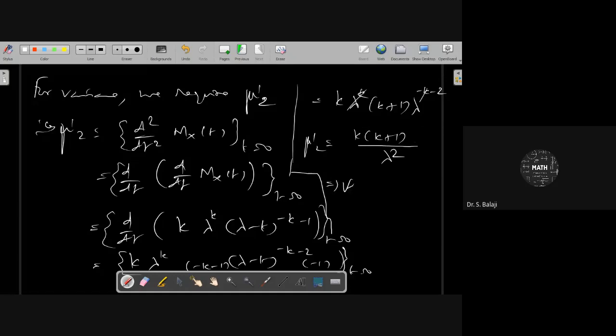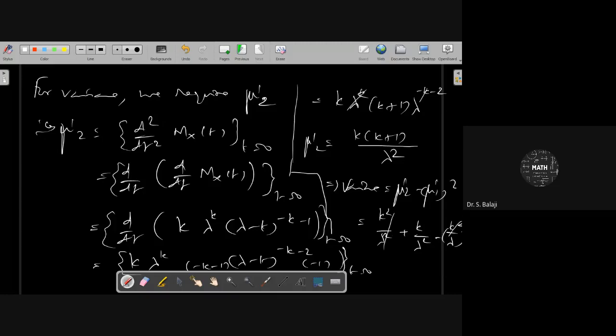This implies the variance is mu dash 2 minus mu dash 1 square. Mu dash 2 is k square by lambda square plus k by lambda square, minus mu dash 1 which is (k by lambda) whole square.